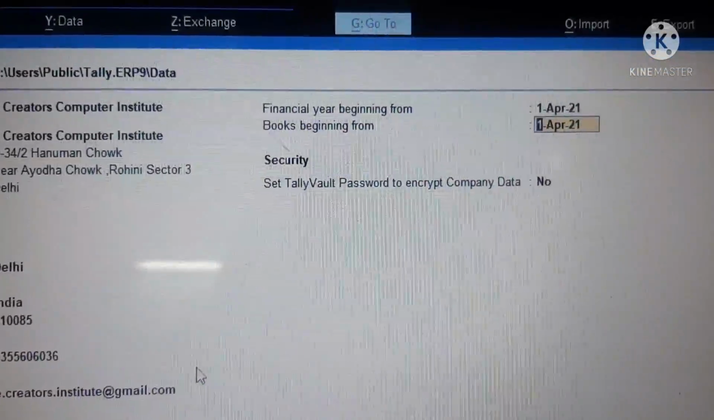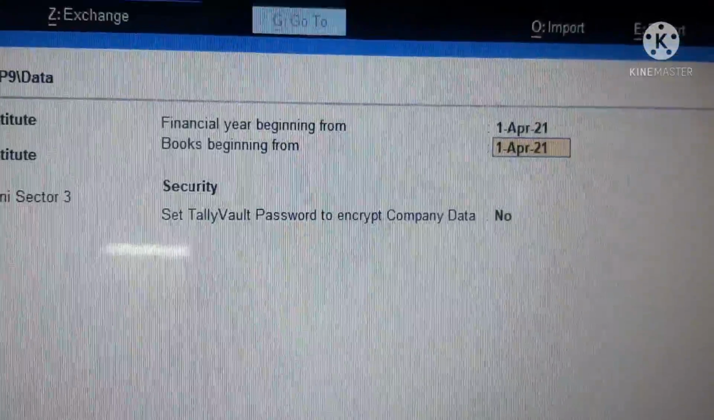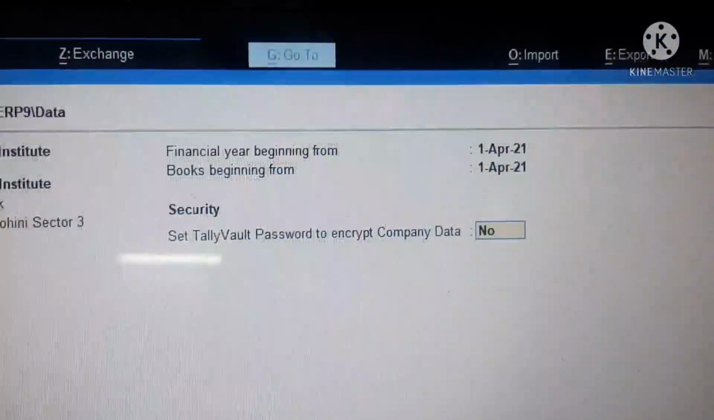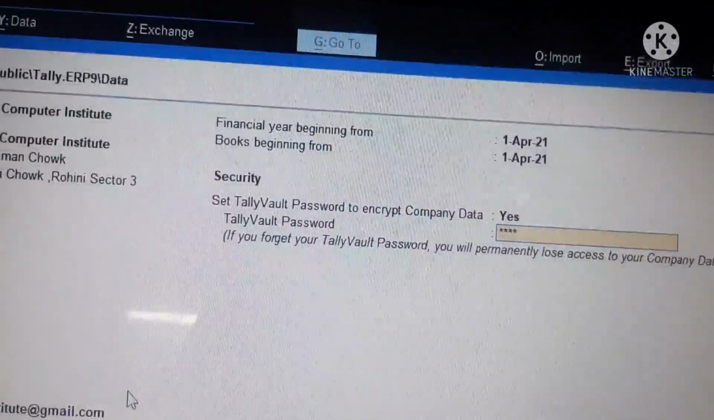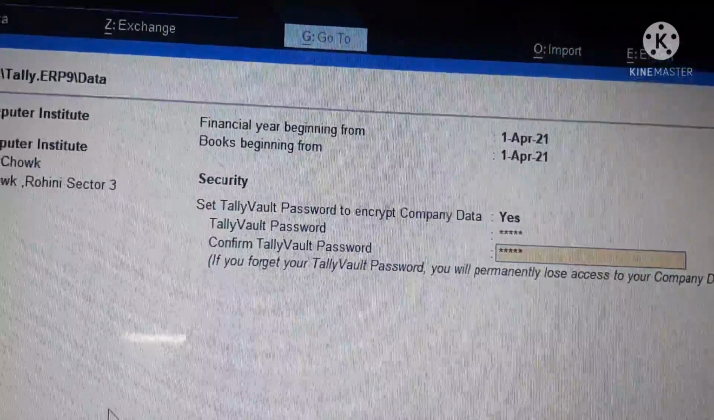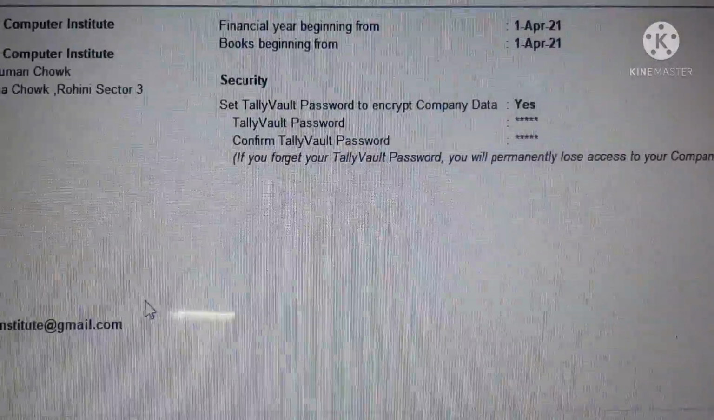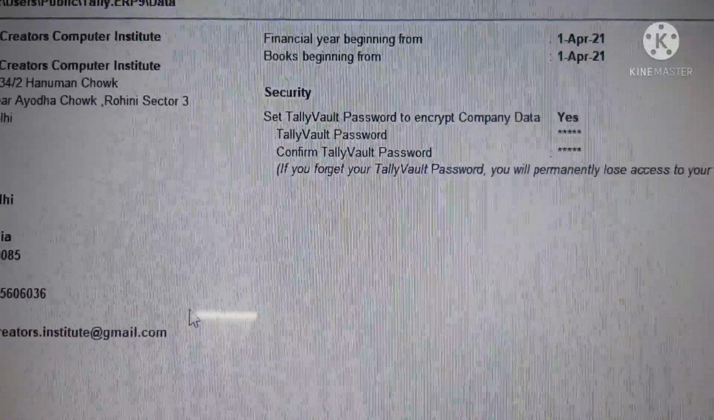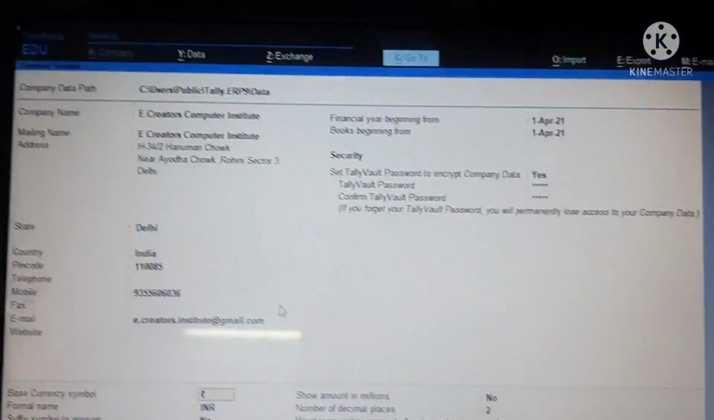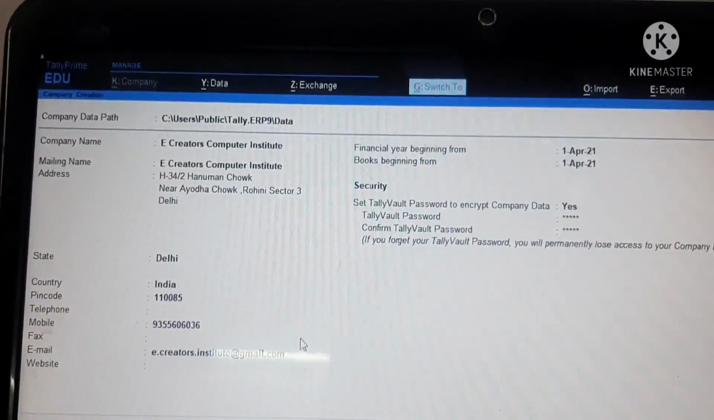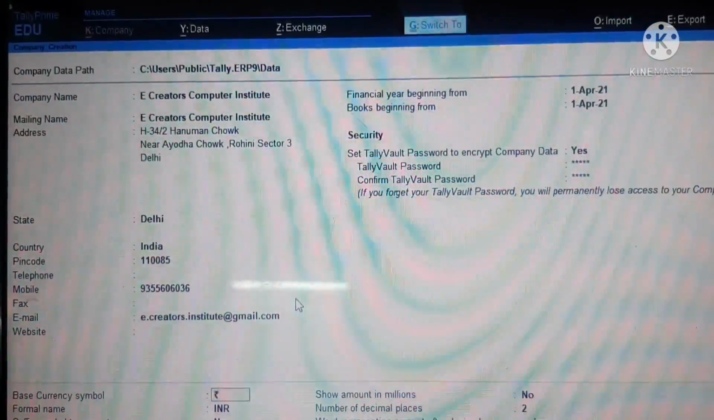For set Tally Vault password, if you want to save a password here, then you can put yes. And the very important thing is this: if you forget your password, then please forget your data as well, because you cannot recover your password here. It's a drawback of this. So I'm just accepting all the data which I have filled in with Ctrl+A.